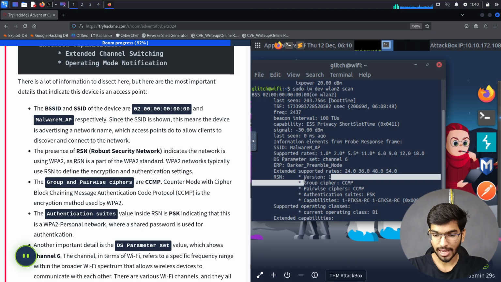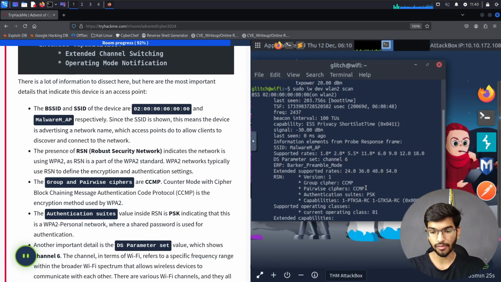And then group cipher and pairwise cipher are being used of CCMP. They have given us the name of it: counter mode with cipher block chaining message authentication code protocol. So it's basically an encryption method used by a WPA2 wireless access point. Now, the authentication suite uses PSK, which is the pre-shared key, which is nothing but the password given by the client or by the router.